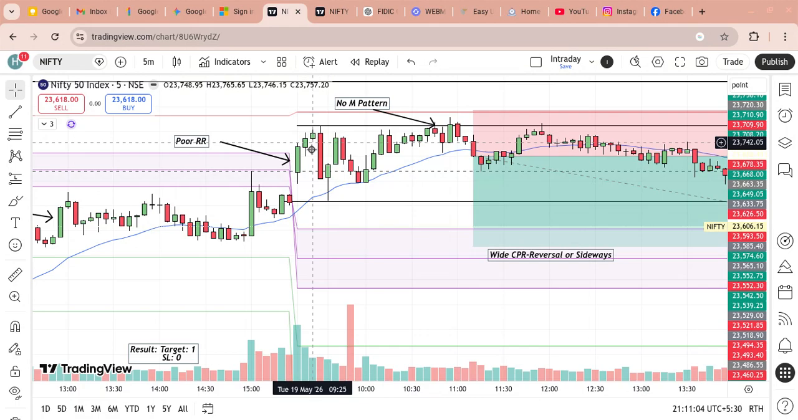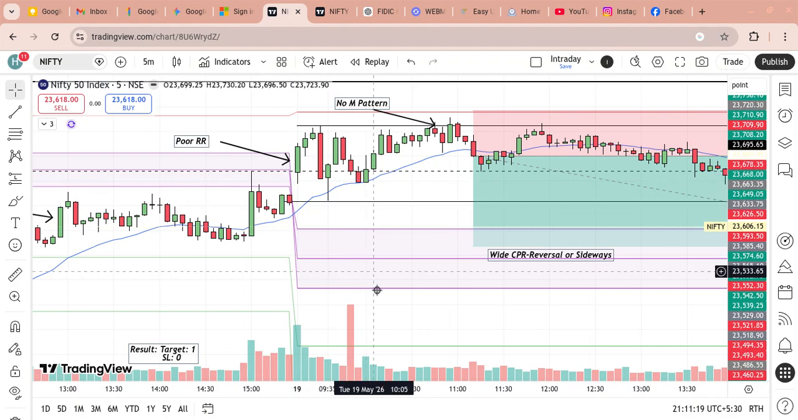Okay, so with this setup, it goes down, it goes here. Here also there is no 20 EMA retracement or anything because it should be a trending day for a 20 EMA retracement trade. And 20 EMA retracement trade happens usually when there is no wide CPR. So there is no trade here, no trade here.